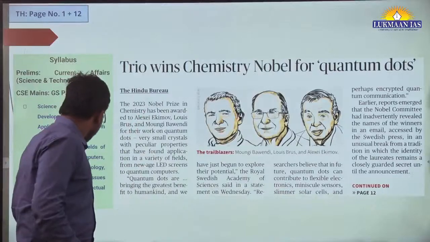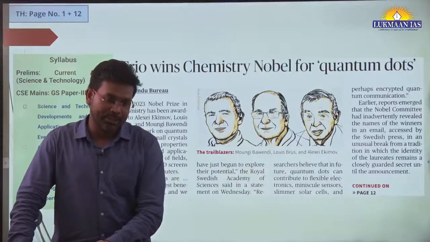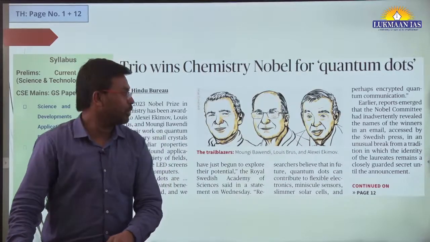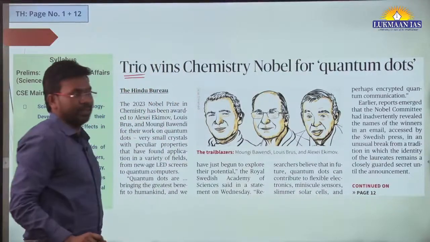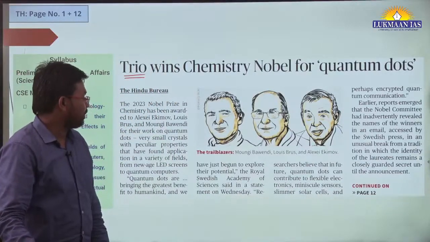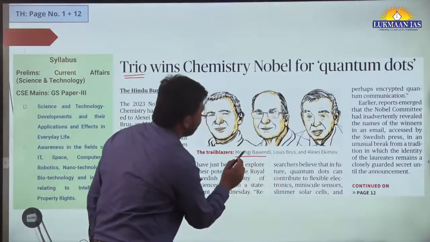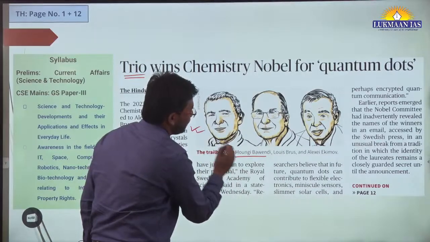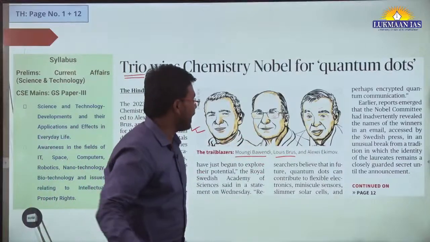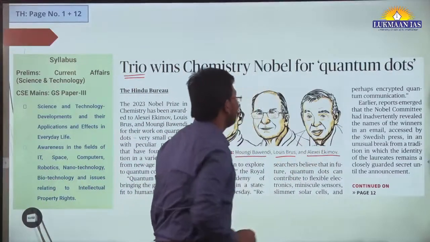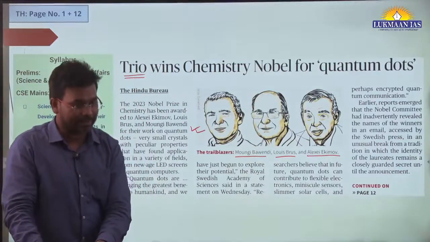So having understood this, let us now understand about the Nobel Prize in Chemistry. This year in 2023, the Nobel Prize in Chemistry has been awarded to 3 people, okay. Who are those 3 people? One of the persons is Moungi Bawendi, so this is the person, okay. Then we have Louis Brus, the middle person, and then we have Alexei Ekimov, the third person. So these 3 people have together been awarded the Nobel Prize in Chemistry.